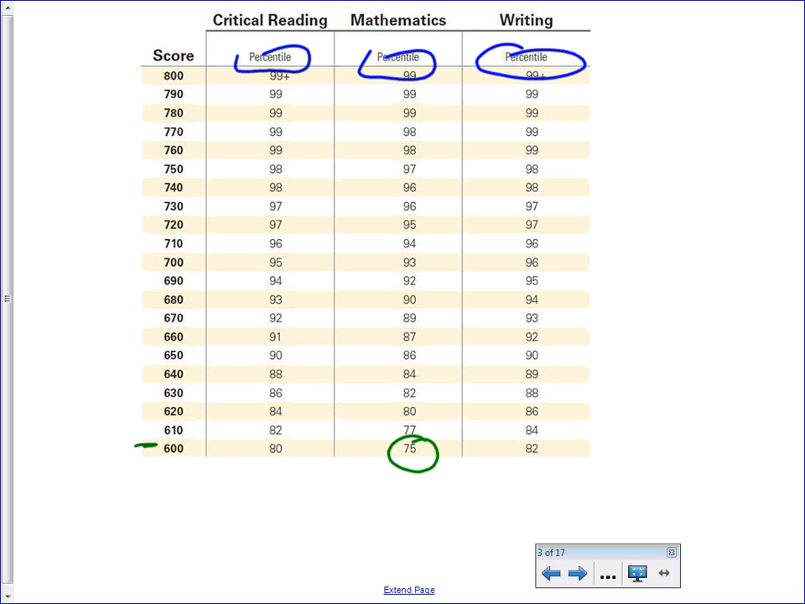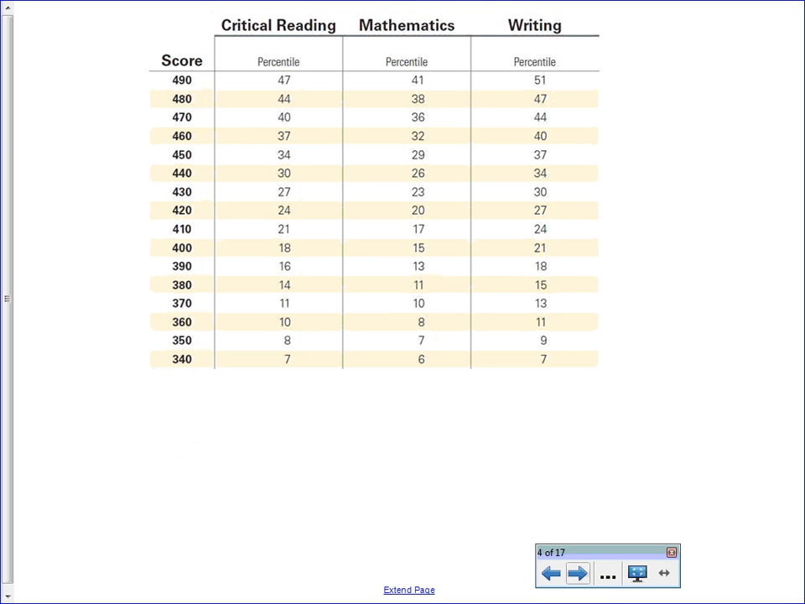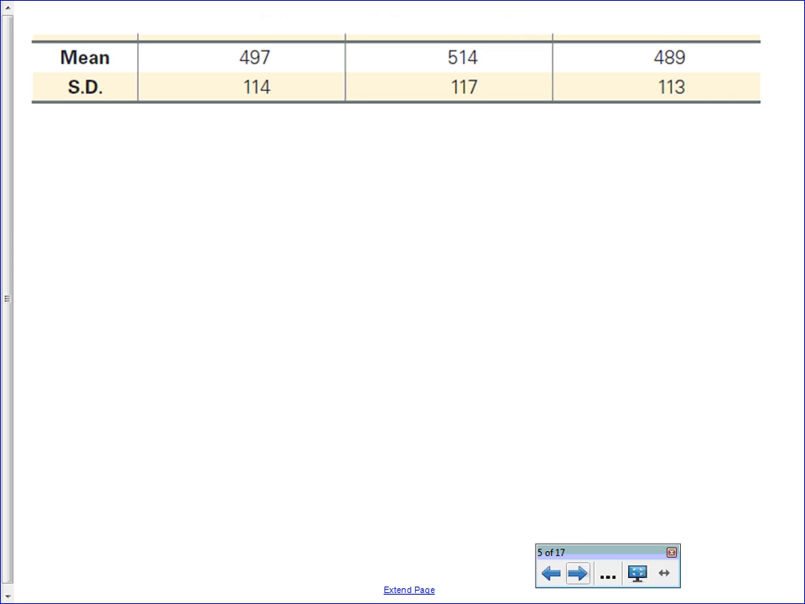Incidentally, if you did that same thing, you'd see a 600 as a 75th percentile, which means that this is the third quartile, because the third quartile is the 75th percentile. The median is going to be the 50th percentile, because you'll be better than half the kids. The first quartile will be the 25th percentile. And so here we can see all the percentiles. Incidentally, they also will report the mean and the standard deviations on all three of those exams. So math has the highest mean score, but also has the highest variability.